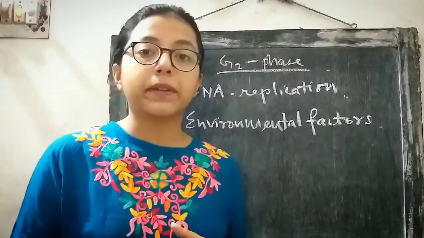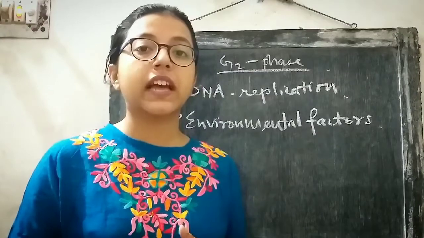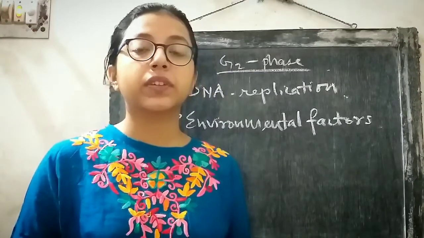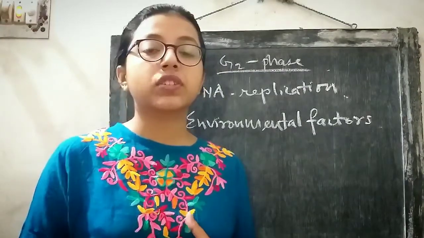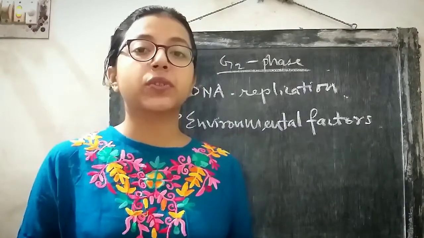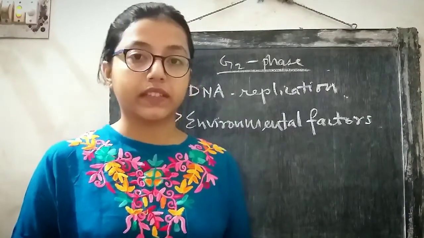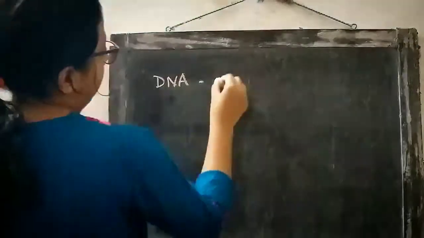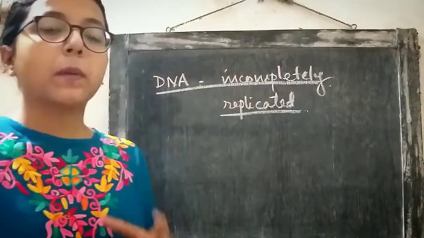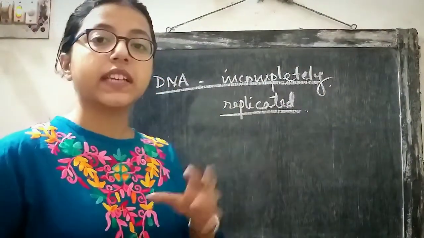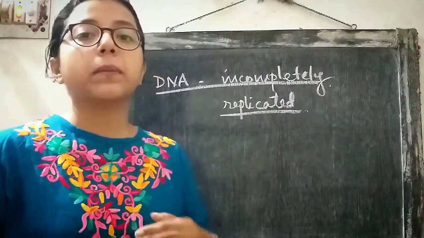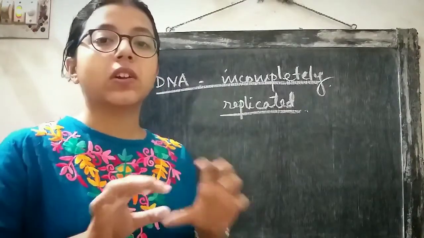Now what will happen if the DNA of the cell has incompletely replicated during the S phase? There is a regulation mechanism that operates to ensure that the entire DNA is replicated. So let's look at what this is. The problem is that the DNA of the cell is incompletely replicated. Incomplete means the entire DNA is not replicated.